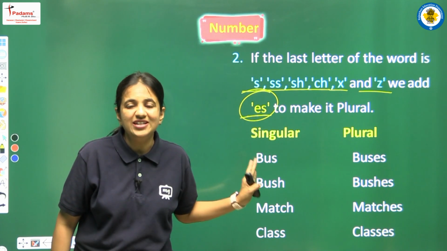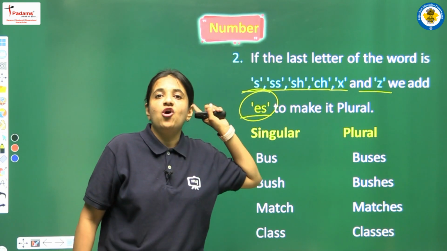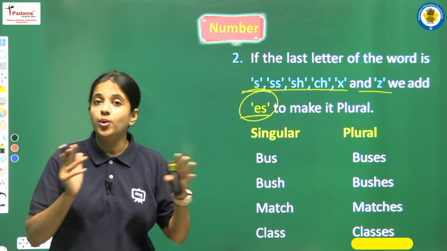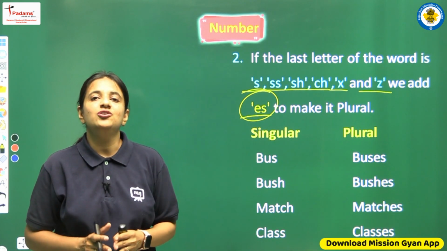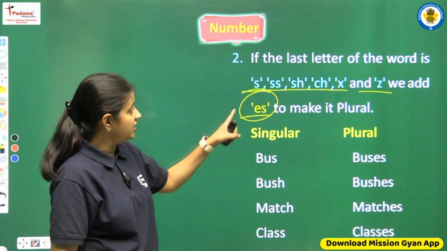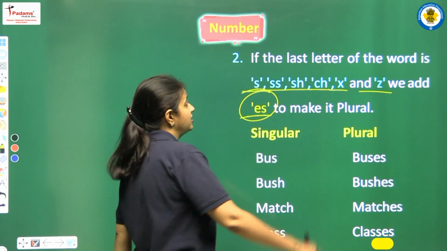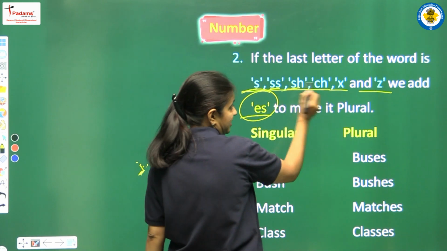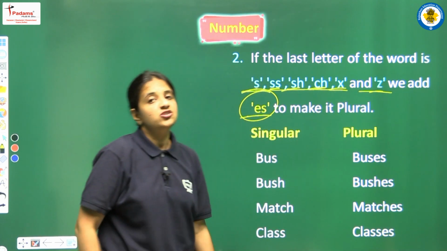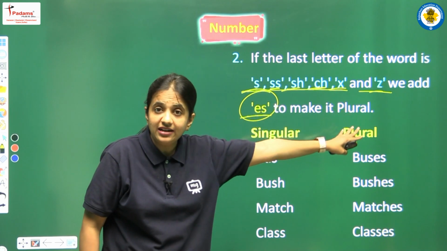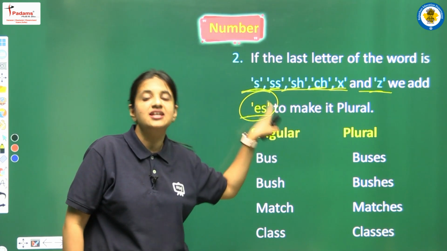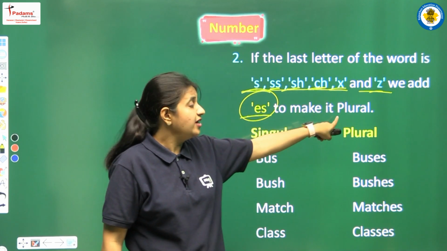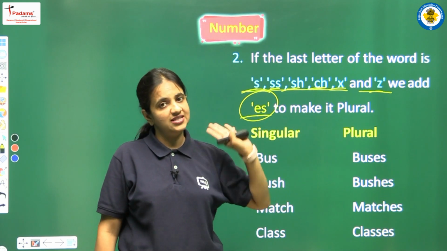And now the second rule is saying to us that if the last letter of the spelling, or we can say the last letter of the word, so now we have to read the word very carefully. We have to look at the spelling very carefully, and we have to see if the last letters of the word are, we are having so many options here, that is single S, double S, SH, CH, X or Z. So if we are having any of these letters, then we have to add ES. So now we won't add only S, but we have to add ES to make it plural. Okay, so this is the second rule.